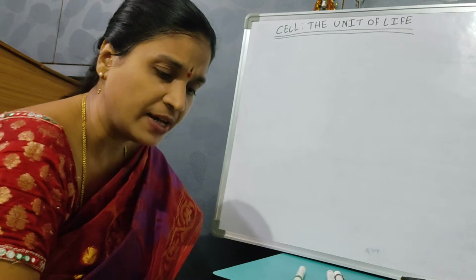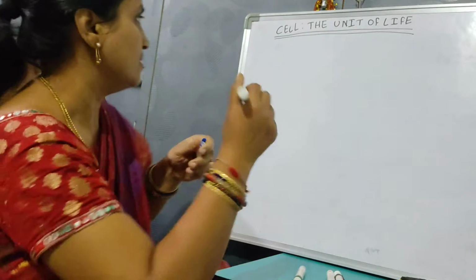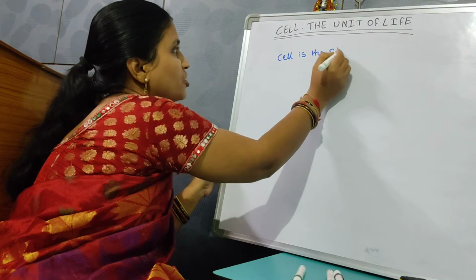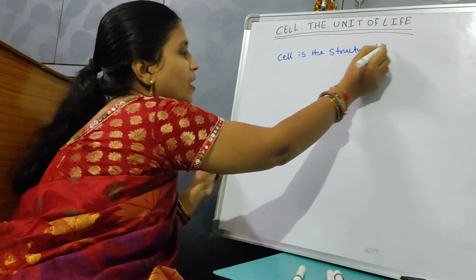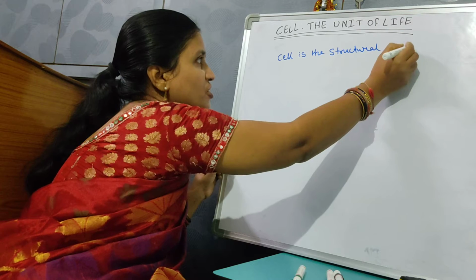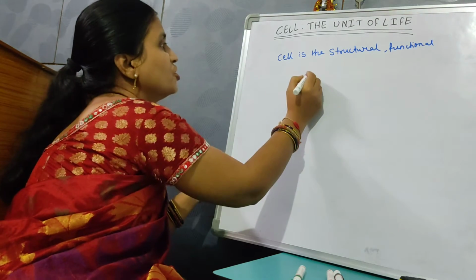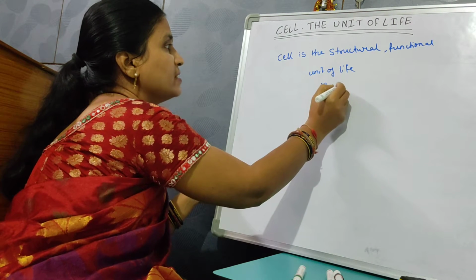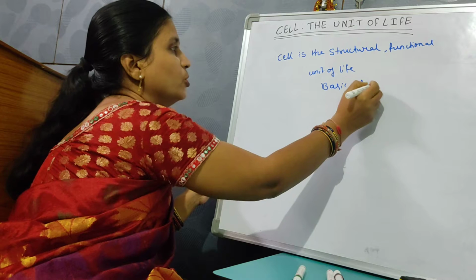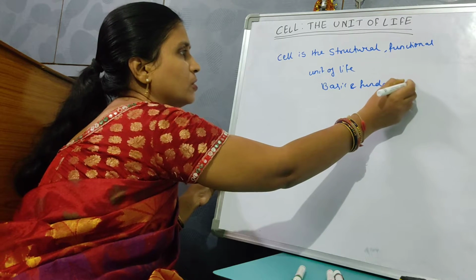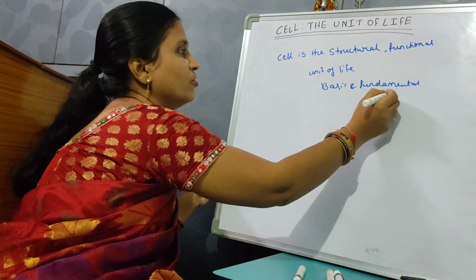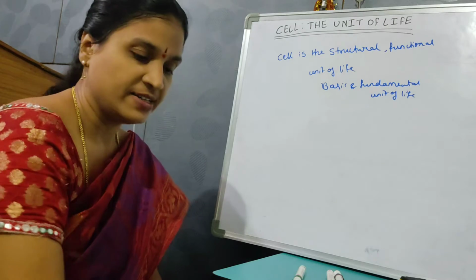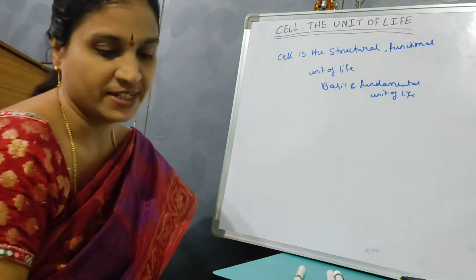This cell is the structural, functional unit of life, or you can say the basic and fundamental unit of life. So, living organisms are made up of cells, sometimes unicellular, sometimes multicellular.